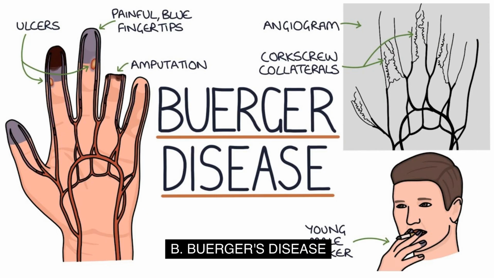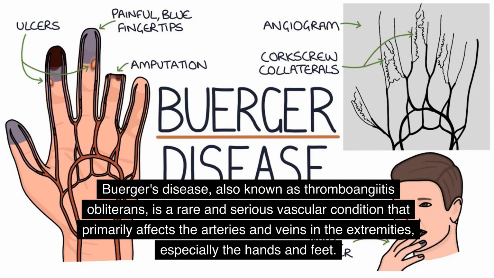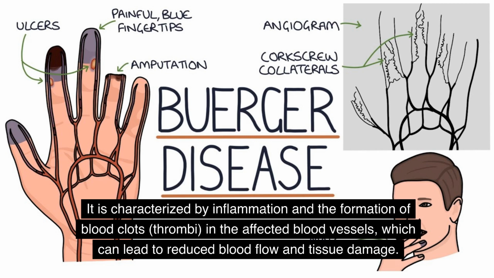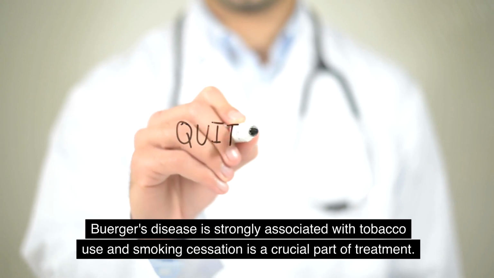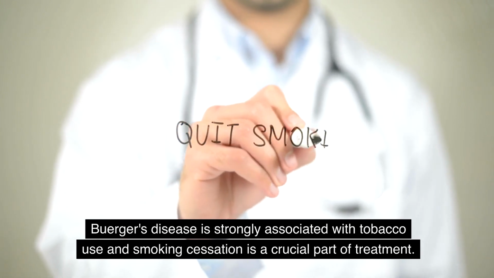B. Buerger's disease. Buerger's disease, also known as thromboangiitis obliterans, is a rare and serious vascular condition that primarily affects the arteries and veins in the extremities, especially the hands and feet. It is characterized by inflammation and the formation of blood clots, thrombi, in the affected blood vessels, which can lead to reduced blood flow and tissue damage. Buerger's disease is strongly associated with tobacco use, and smoking cessation is a crucial part of treatment.